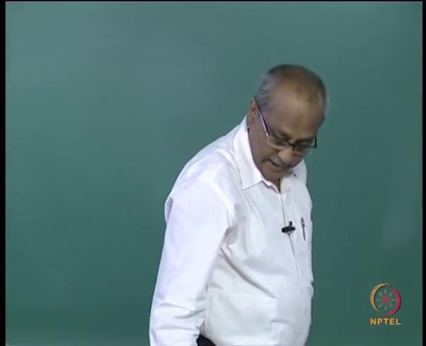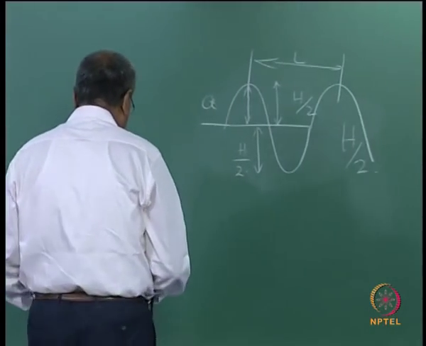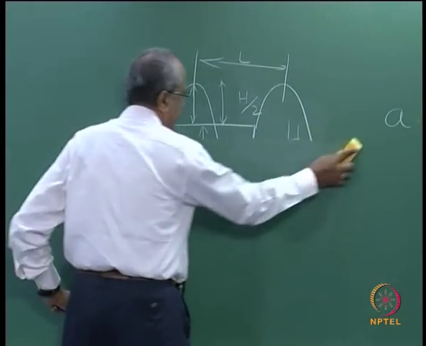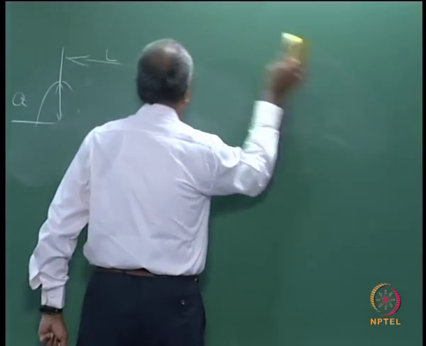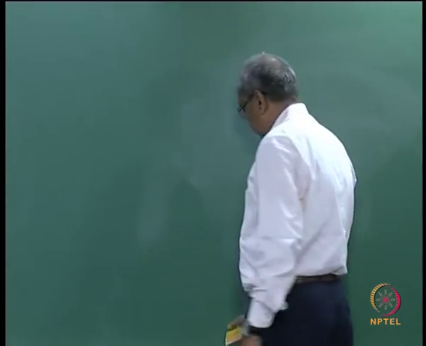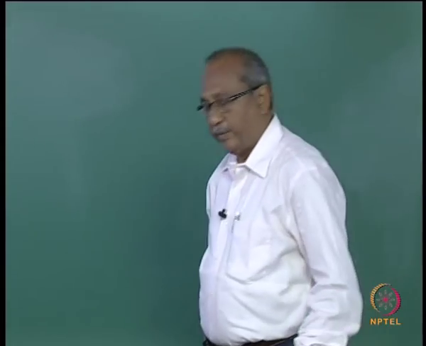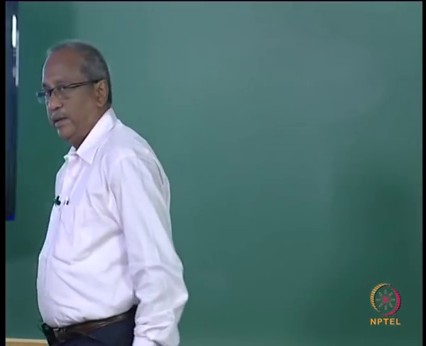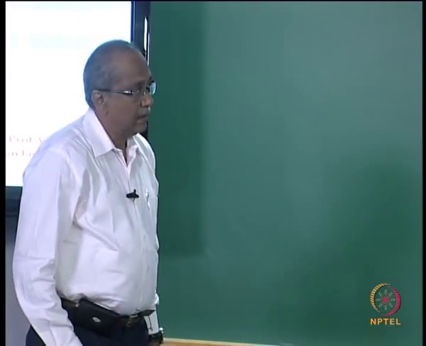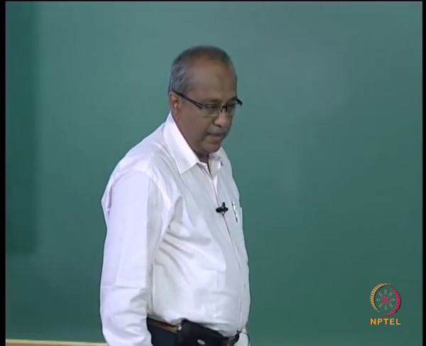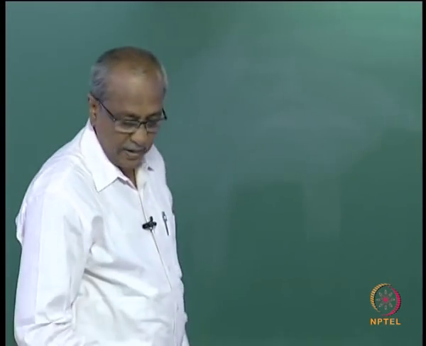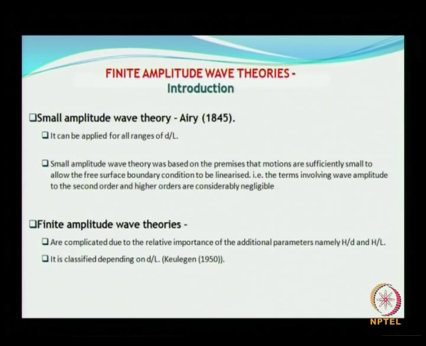But this may not be the case, as we have already seen in a number of other kinds of waves, or when I gave some of the other examples like tsunami, etc. The waves cannot be linear, and hence we resort to what are called the finite amplitude wave theories.